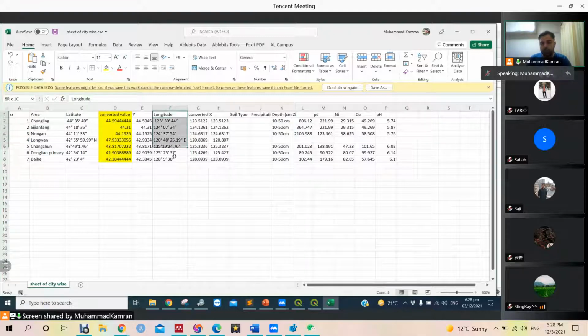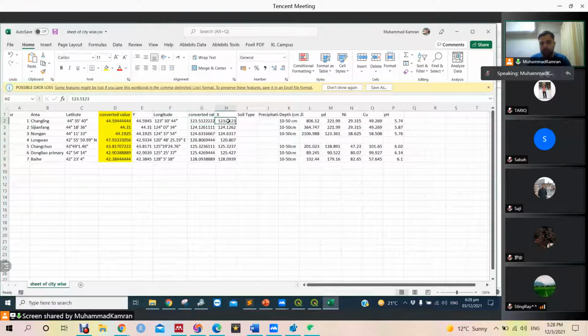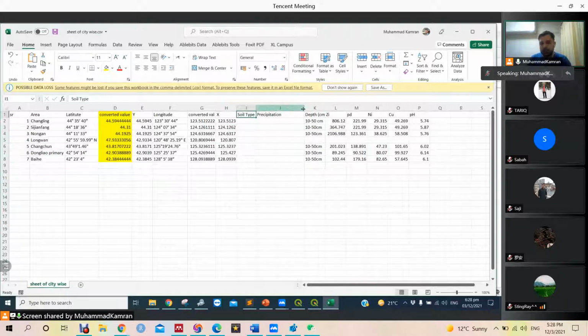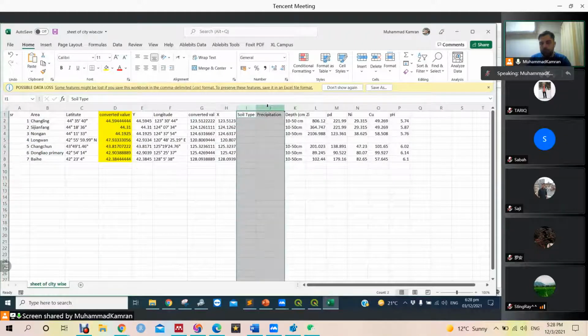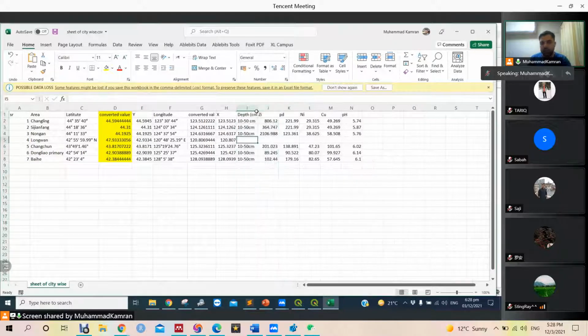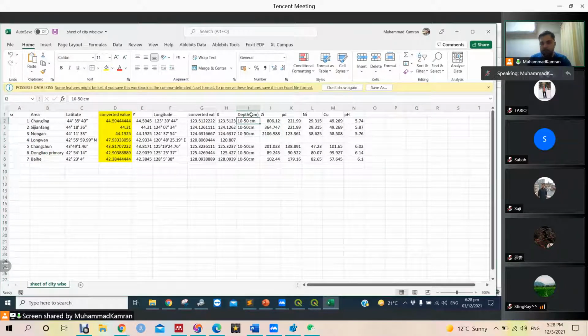And again, this was the longitude. It is converted to decimal, and then it is converted to 3 to 4 decimal points. These were some attributes. The person who was doing the survey wanted to record soil type and precipitation. As it is not filled, we can delete it. It is about depth, how much depth he recorded, the presence of maybe zinc or this element, this is Cu, and pH value of, let's say, water. So there could be tens and hundreds of attributes associated with this point.